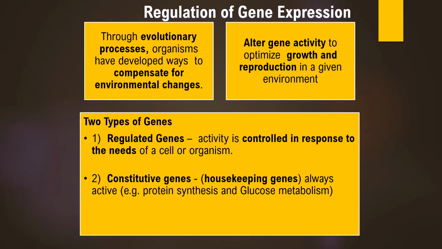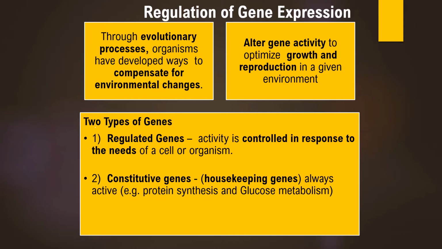Most bacteria alter their gene activity. This alteration of gene activity is responsible for optimization of growth and reproduction. Whatever the habitat, microorganisms can change their gene activity in order to carry out an optimum level of growth as well as reproduction.